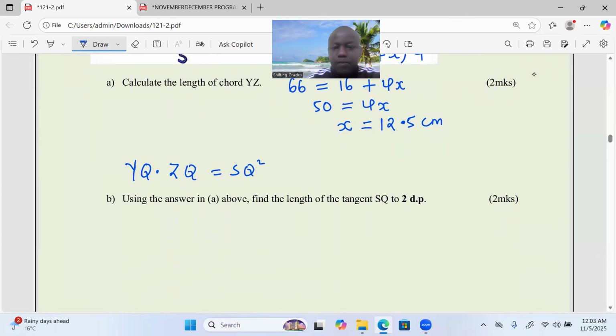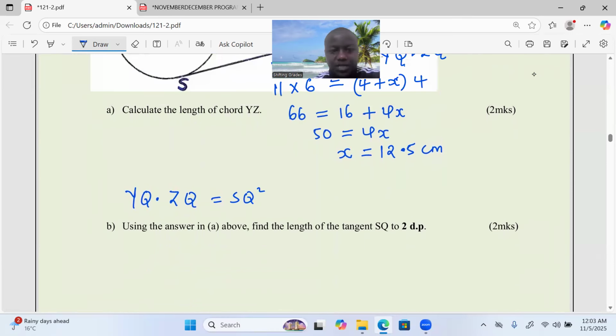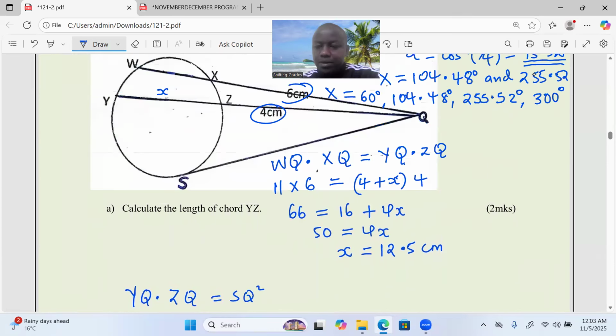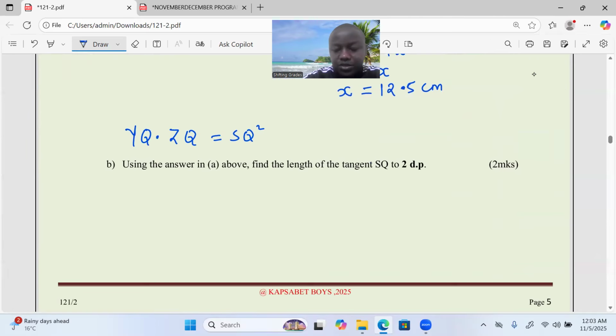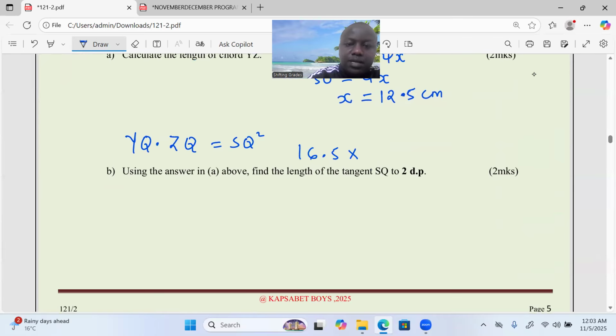Get SQ squared. Can we substitute this? What is YQ? For YQ, ladies and gentlemen, we need to talk about the X that you found, 12.5, and we add the 4, which is already existing, so 16.5. So we're talking about 16.5 multiplied by the outer portion, which is 4. This is equal to the unknown SQ squared.